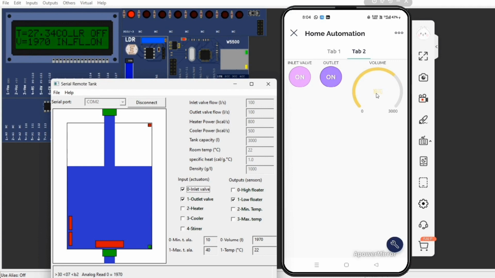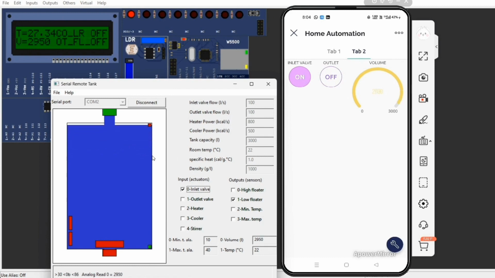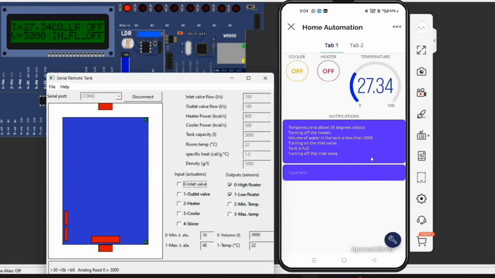And my volume is above 2000, and suddenly we are crossing 3000. So my inlet valve suddenly turns off and I get the notification on the phone: the volume of water in the tank is less than 2000. Turn off the inlet valve. Tank is full. Turning off the inlet valve.